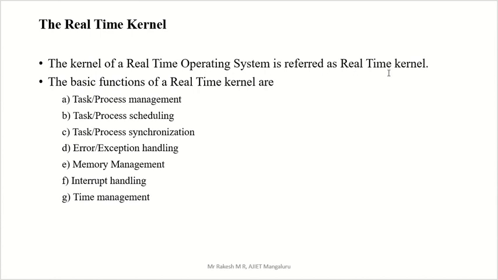For a general purpose OS we just call it a kernel, but in the case of a real time operating system, the core of the real time operating system is called the real time kernel. The basic functionalities of the real time kernel are process management, process scheduling, process synchronization, exception handling, memory management, interrupt handling, time management, etc. These are the services provided by the real time kernel.